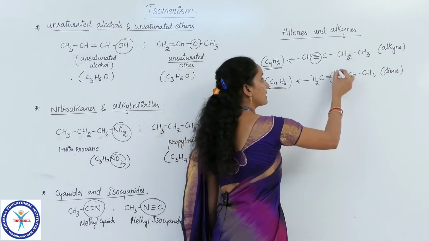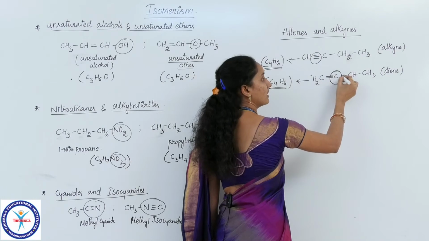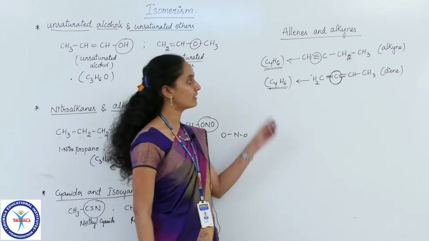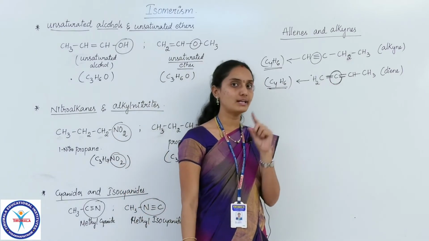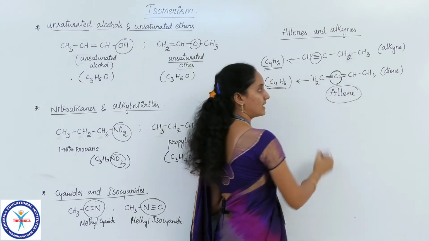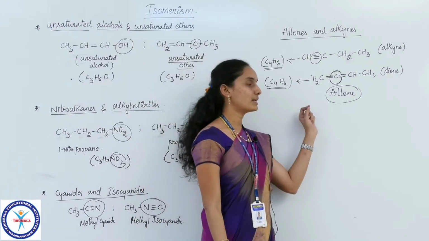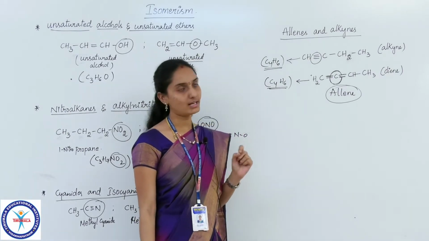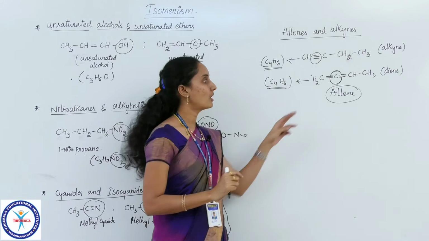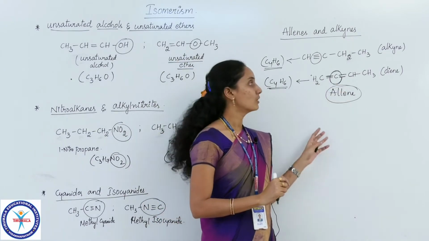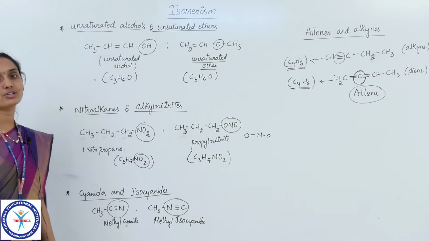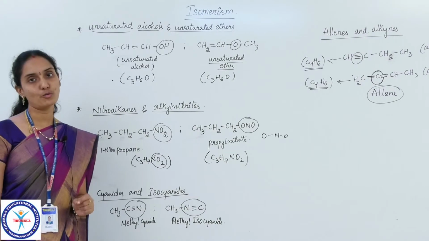And I mentioned here this carbon on either side is linked with a double bond. Such carbon compounds in which a single carbon on either side is linked with a double bond are commonly called allene. So children, keep it in mind, allene is a carbon compound where one of the carbons in the carbon chain has a double bond on either side. Okay. So these are the examples which I have listed for you, the categories of functional groups given in functional group isomerism.